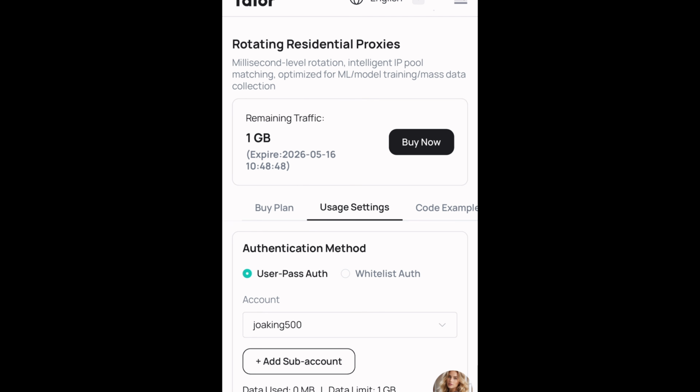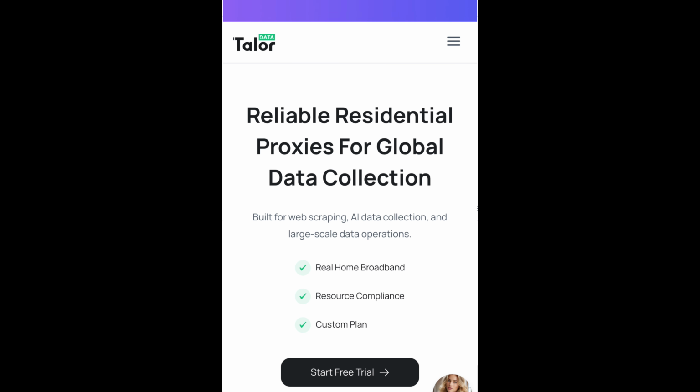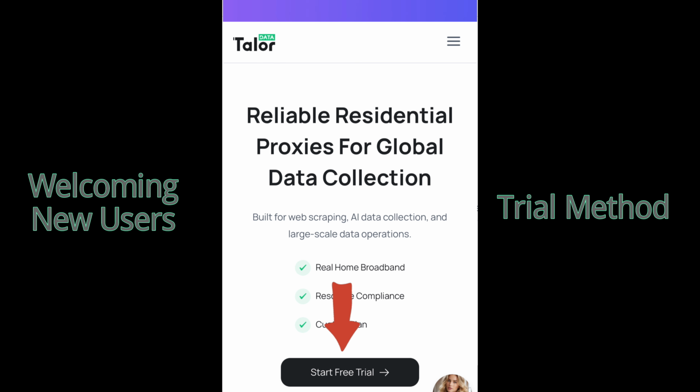So good luck. I mentioned that at the end of this video, you are going to be getting ways of getting free proxy on this platform. This platform gives you access to register, and you're going to be getting free proxy. Go ahead and follow the prompt and get your free proxy right on this platform just for a test. It's going to give you access to try a free trial on this platform, so you can see how it works before you go ahead to purchase your proxy. So it is a good one. I have tried it and I am recommending it to you. So give it a try and get back to me in the comment section.